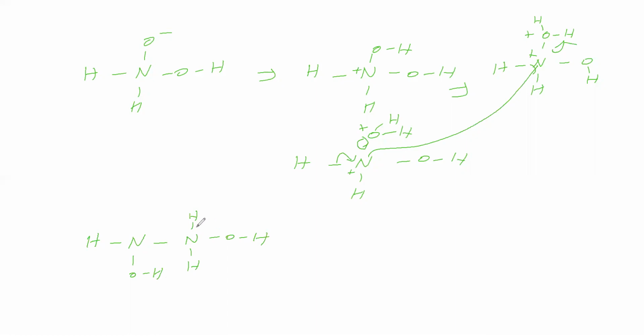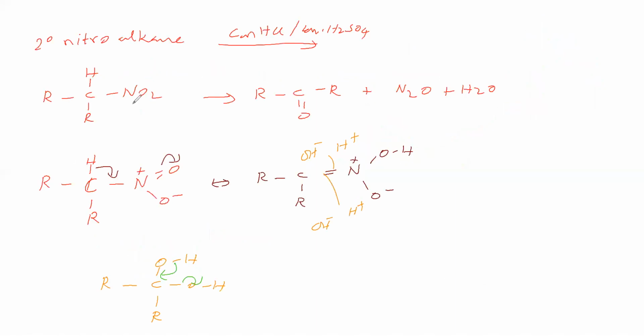Then next, water is leaving. Then another water is leaving. Then if H plus is leaving, we can say that N2O is produced. So in this one N2O is produced. Therefore this secondary nitroalkane on hydrolysis gives ketone and N2O, we can say.